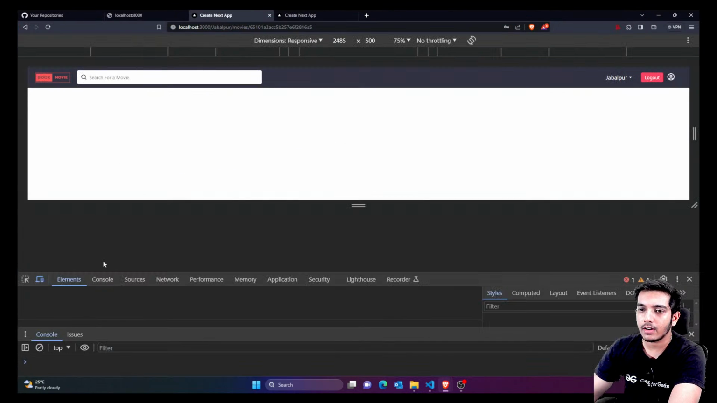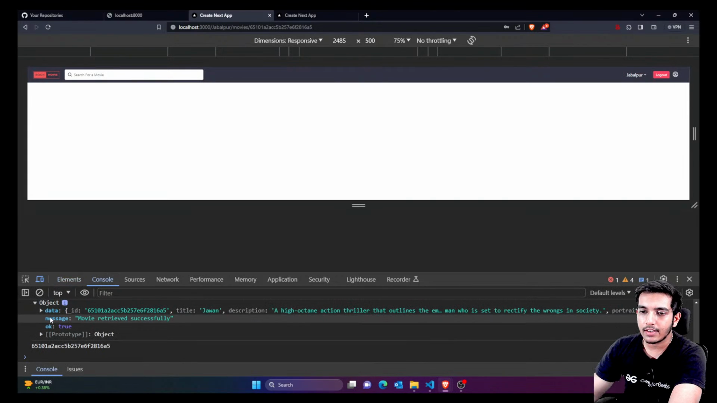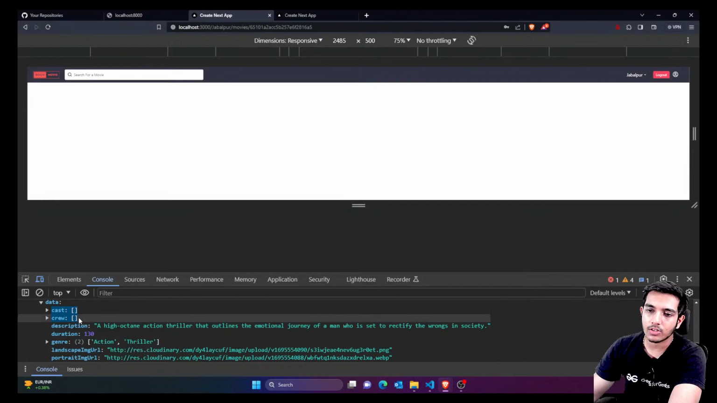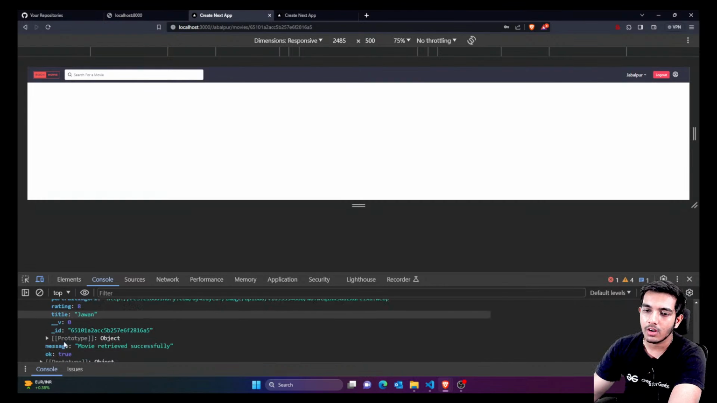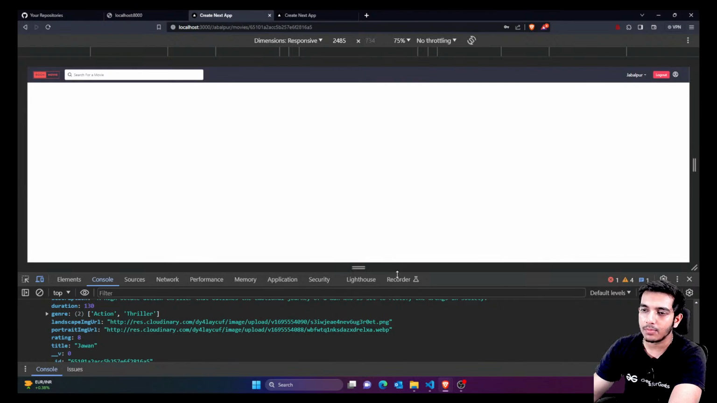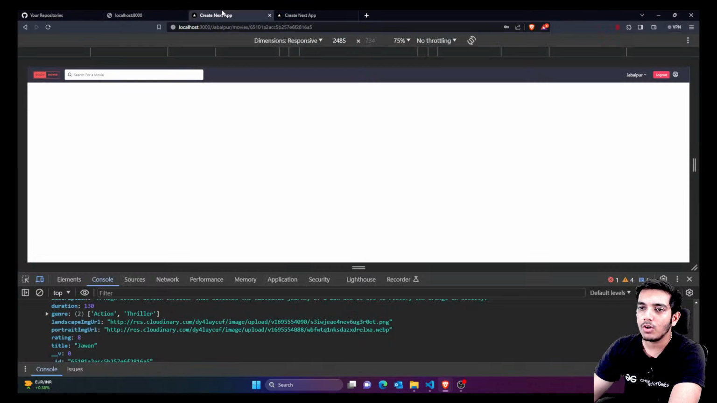If I inspect and console, I've actually printed this, so you can see yes, we are getting this data, and you can check that this movie right now doesn't have the cast and crew. It actually has the description, duration, genre, title and rating, portrait image URL, landscape image URL, whatever you have added from the admin panel. The admin panel looks like this, and when you want to add a movie, it looks like this. Whatever movie you add from here would definitely be shown in the home slider, and according to that you can redirect to this page.